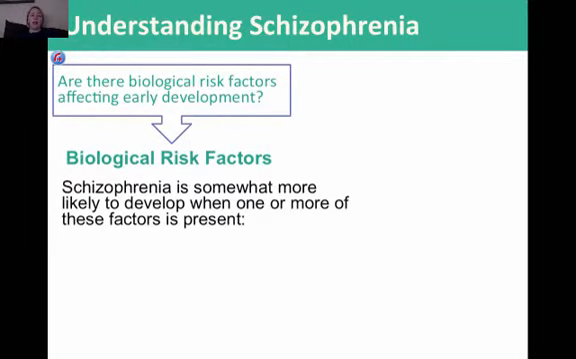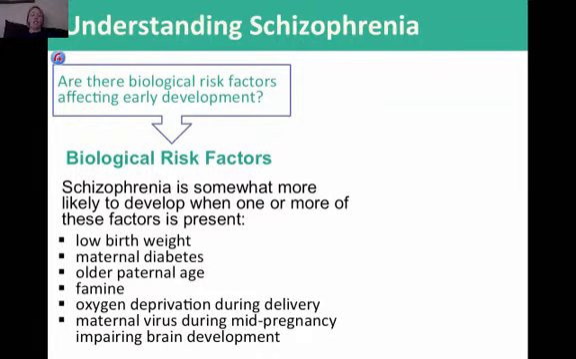Now, are there biological risk factors affecting early development? Some of the biological risk factors that we know of are that schizophrenia is somewhat more likely to develop when one or more of these factors is present: low birth weight, maternal diabetes, older paternal age, famine, oxygen deprivation during delivery, and maternal virus during mid-pregnancy impairing brain development. Again, these are risk factors. There is no causation here; these are just things where we have found a positive correlation with people who have developed schizophrenia later on.